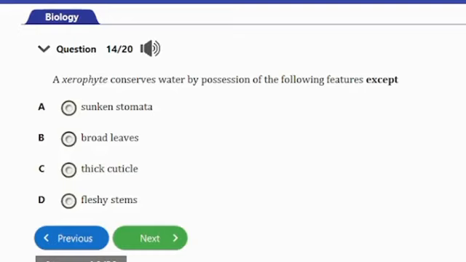So guys, without thinking much on this, already we know that when a plant has broad leaves, it's going to lose more water because water is going to evaporate from the surface of the leaf. So the greater the surface area of the leaves, the higher the evaporation rate. So with this being said, we know that the answer to this question is option B. So xerophytes that conserve water will have all these other features except broadleaves. And that's the answer to this question.